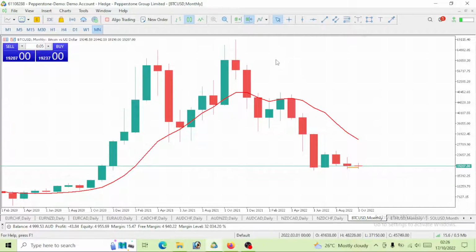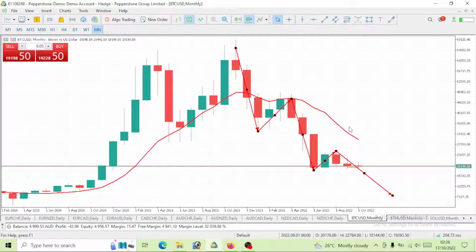So clearly we can see this price is below 10 period moving average, meaning we have to short this price, right? So this price is below 10 period moving average, meaning we are on a bearish move. And that is it. Price is below 10 period moving average, we are bearish. Take a look at this movement. This was an impulse move, right, downward. A correction was made. Now we've had this impulse move, a correction, and now we are on another impulse move. We are expecting this impulse move to actually break this previous lower lows. So on the monthly time frame technical aspect of it, we are on a bearish move.